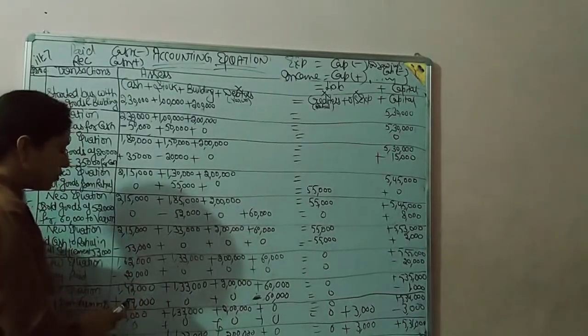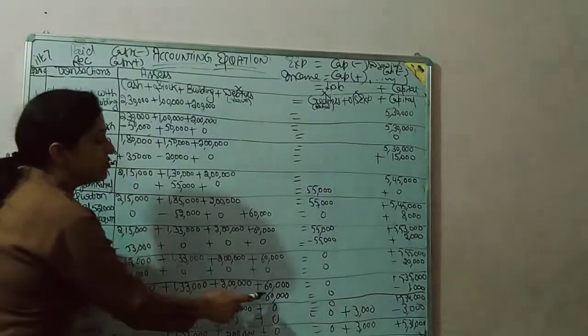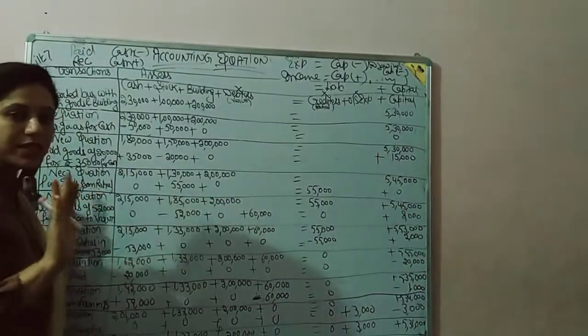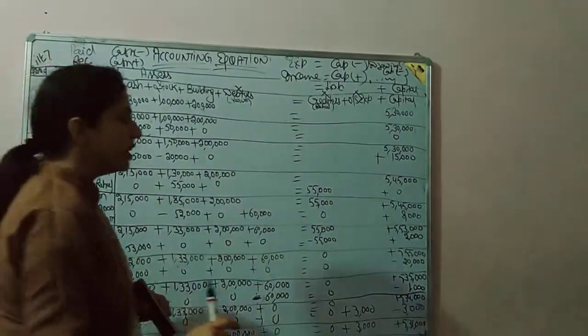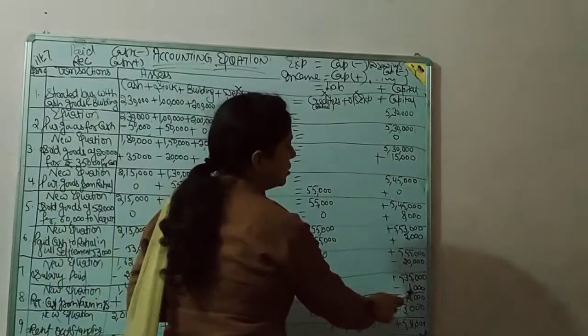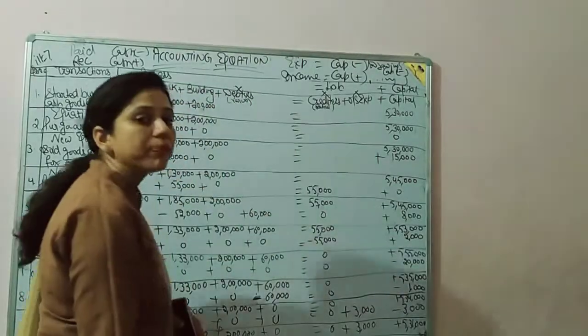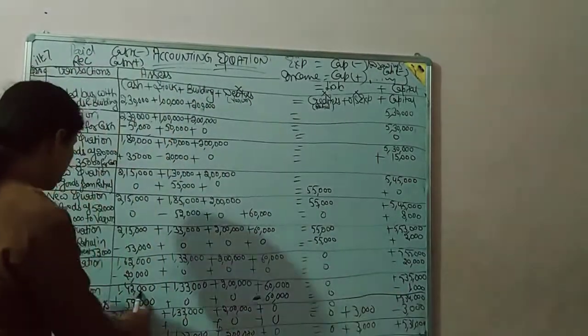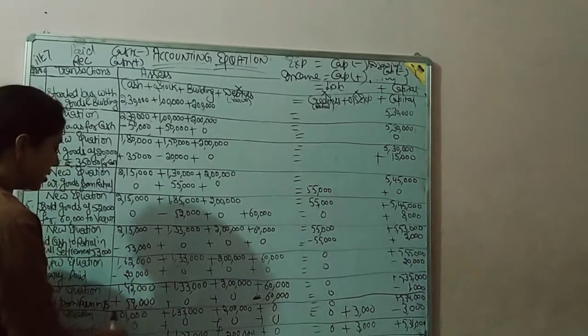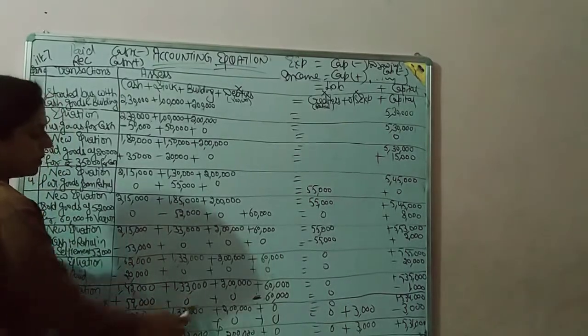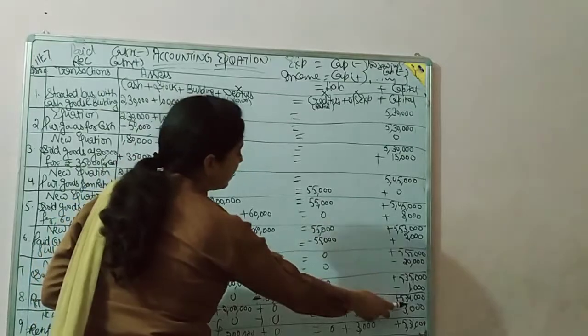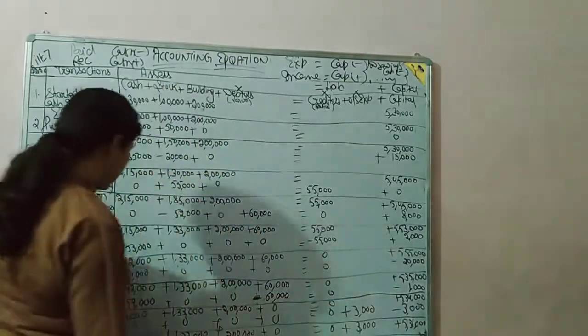We have received 59,000 in place of 60,000. So 1,000 is lost for us, so 1,000 will be less from capital. So the remaining equation is 2,01,000. Remaining will be same and capital will become 5,34,000.